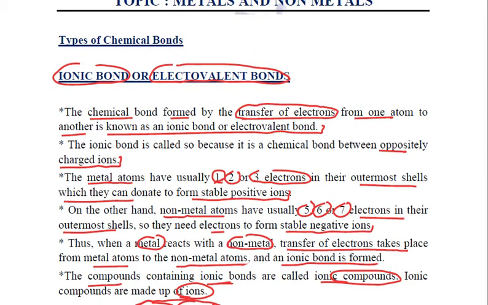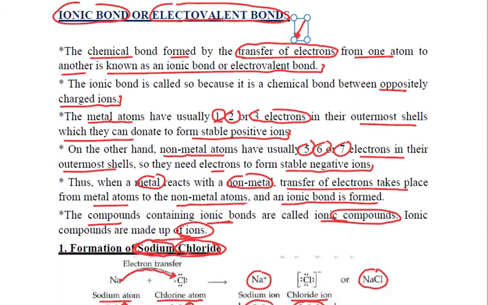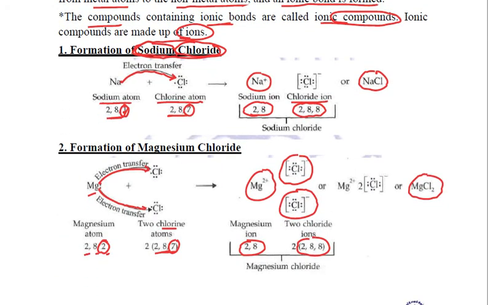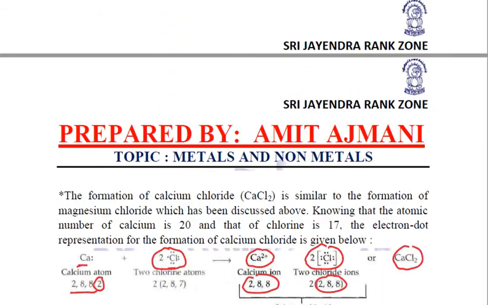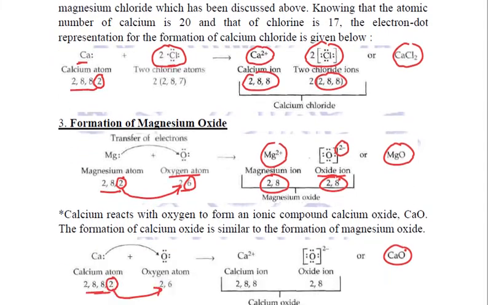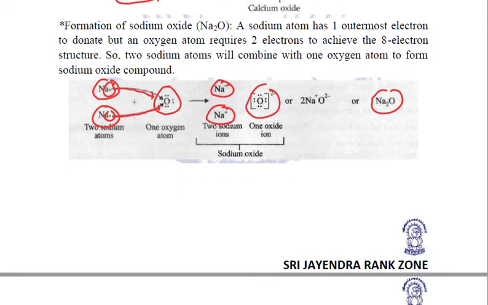Then we talked about the types of chemical bonds. One was the ionic bond or the electrovalent bond, which is formed by the transfer of electrons between metals and non-metals, right? And the compounds formed are known as ionic compounds. We have seen lots of examples: formation of sodium chloride, formation of calcium chloride, magnesium oxide, calcium oxide, right? We saw the formation of sodium oxide. All these formations, please go through them, because this is how the electron dot structures are formed.